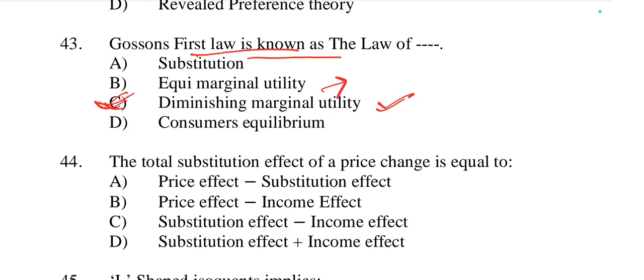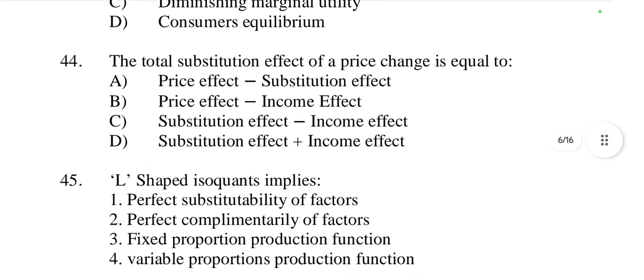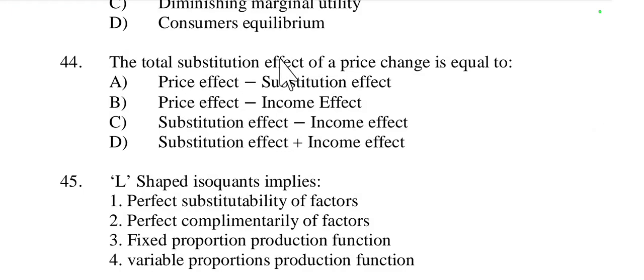And you have to know that Gossen's second law is equimarginal utility. Gossen's first law is diminishing marginal utility, and Gossen's second law is called equimarginal utility. So here the question asks for the first law, which is diminishing marginal utility. Then question number 44, the total substitution effect of a price change is equal to.